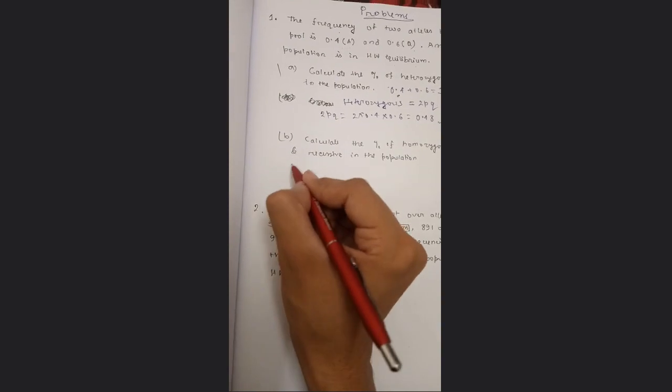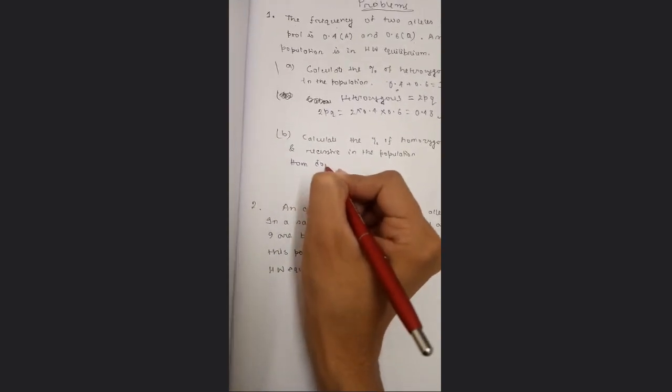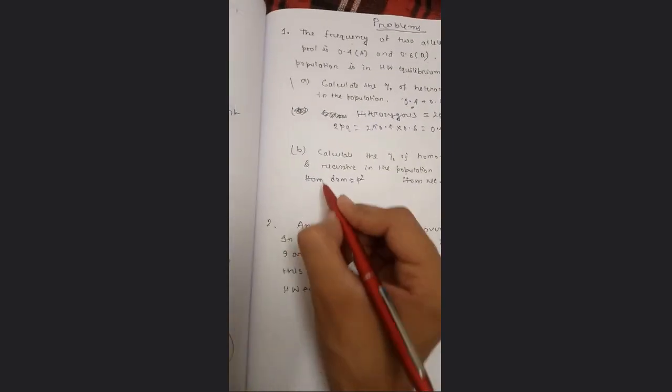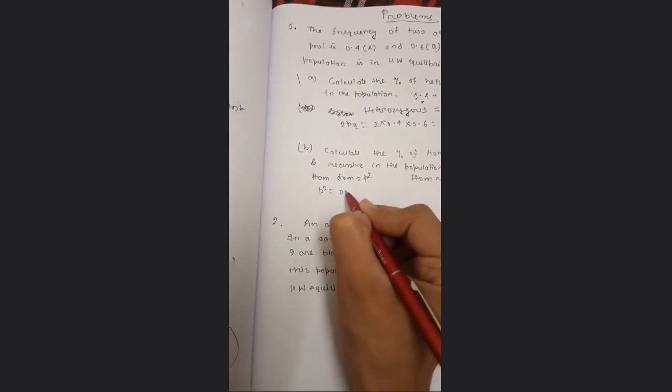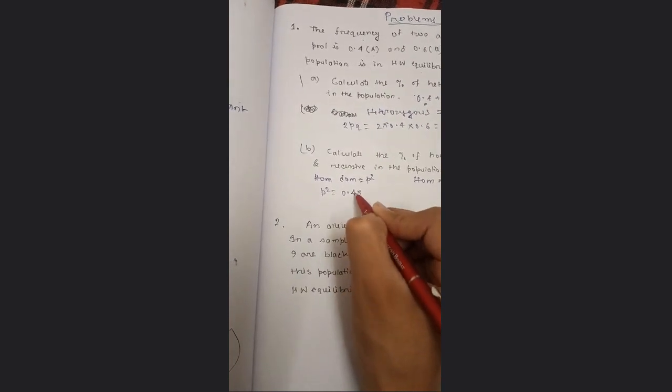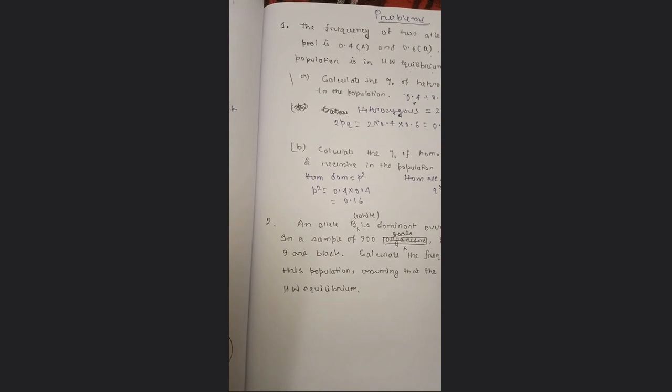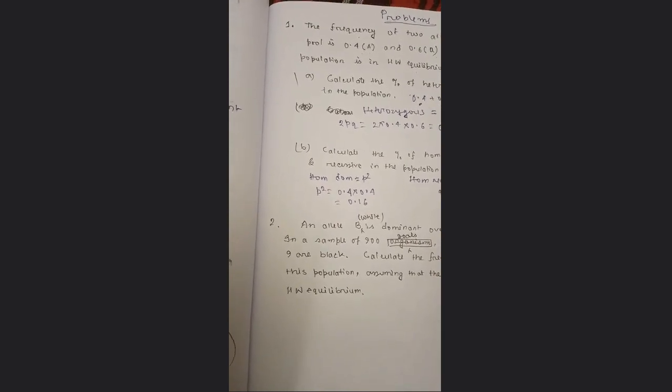Now we have to check the homozygous dominant and recessive in the population. Homozygous dominant means p square, and homozygous recessive means q square. So p square will be 0.4 cross 0.4, that is 0.16, and q square will be 0.6 cross 0.6, that is 0.36.